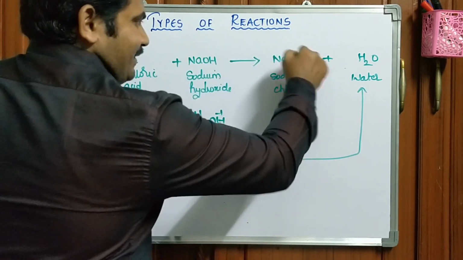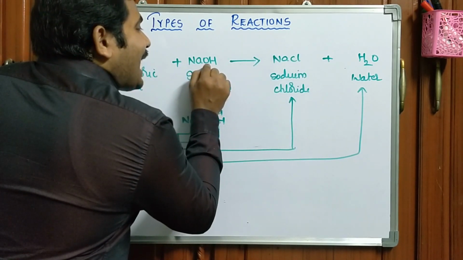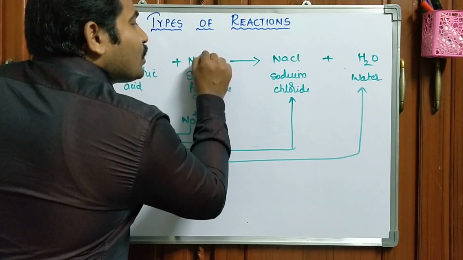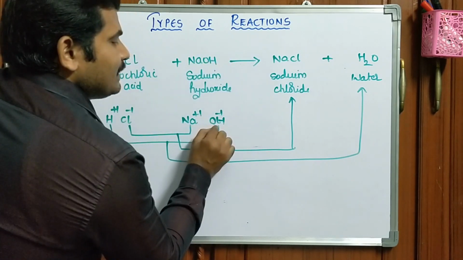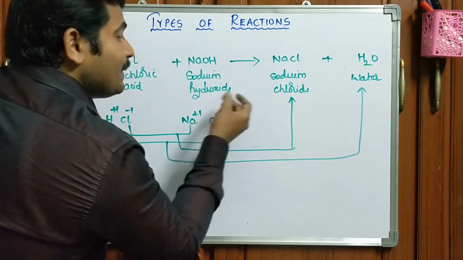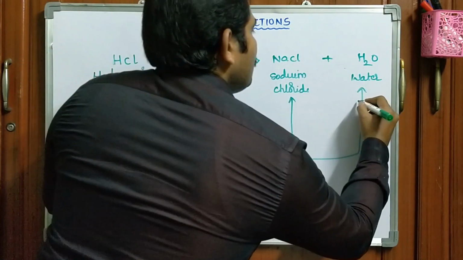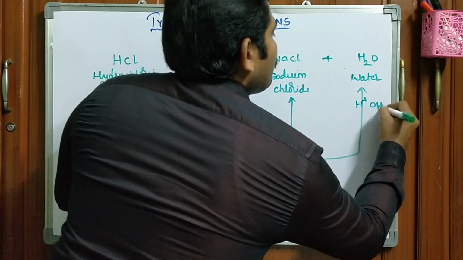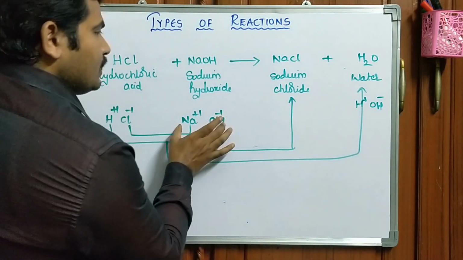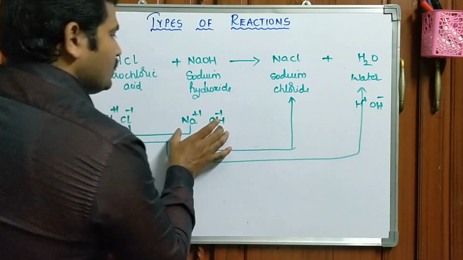It is a chemical reaction in which the atom or the group of the molecule is replaced with another group or atom. Just you compare these two.